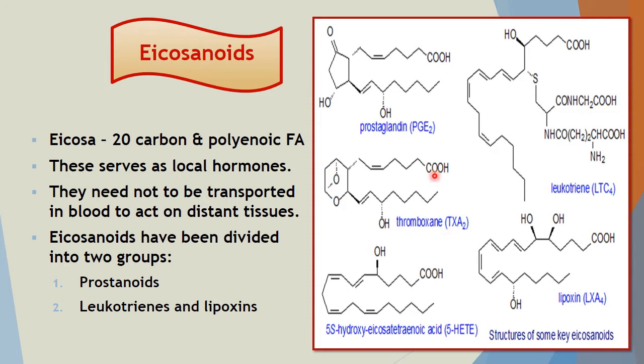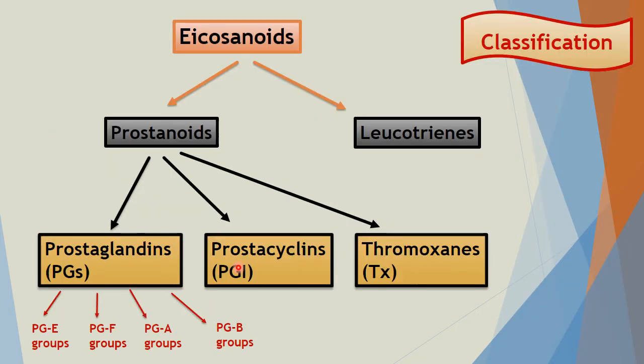So here we can see the structures. They all have a cyclopentane ring and a total of 20 carbons with acidic groups. They are all derivatives of prostanoic acid, and you can see only some differences, some double bonds and some OH groups. That is the main difference. In the cyclopentane ring you can see somewhere there is a hydroxyl group. So only these differences are there, otherwise the structures are the same. They are all derivatives of prostanoic acid.